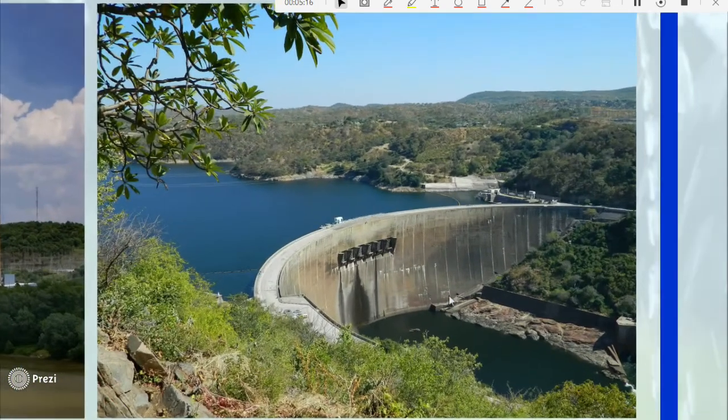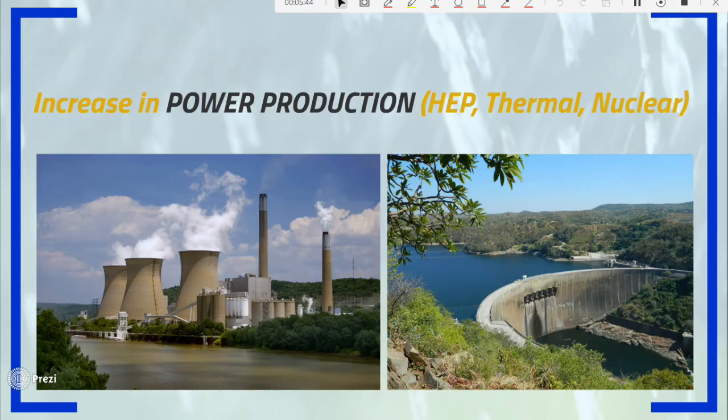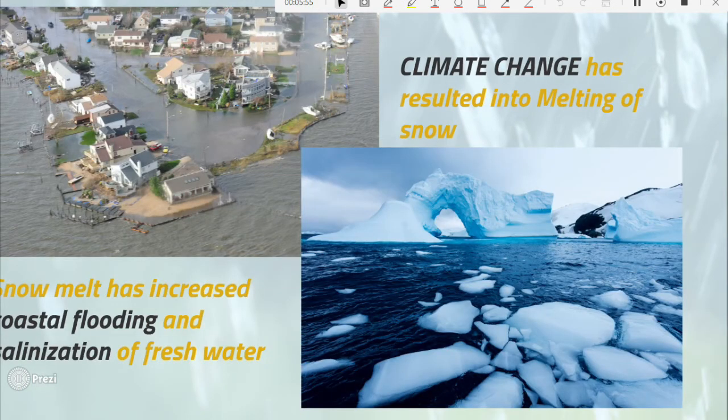And also from this dam, you see we have a reservoir back there, and this reservoir provides a larger surface area from which evaporation can take place. And that means so much water is being lost from the reservoir, as we saw in lesson 1. And also in the process of power production, a lot of water is polluted, and therefore this water might not be available for use.